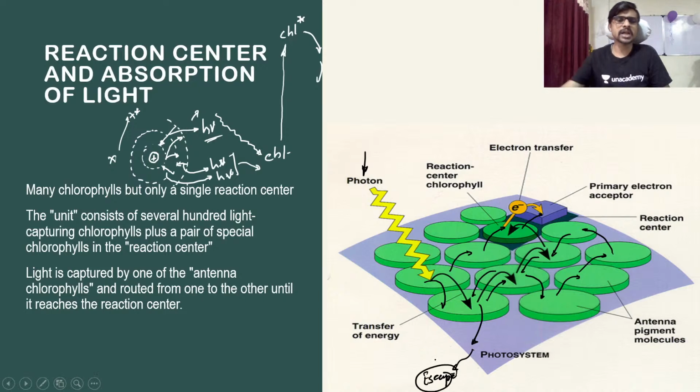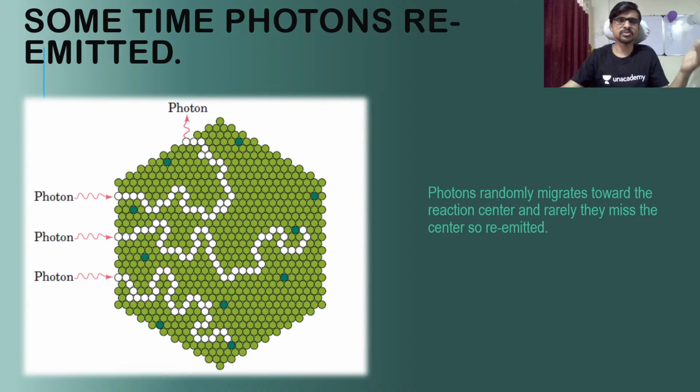This also happens inside the reaction center. If you see, the excitation process, or the continuation of the excitation process, is random. It does not have any direction. It doesn't mean that it is always moving toward the reaction center. No guys, if the reaction center is found in the path of excitation, it will definitely absorb the electron, otherwise it keeps moving like this. So the photon randomly migrates toward the reaction center, and rarely they miss the reaction center and are re-emitted into the environment. This is called re-emission.